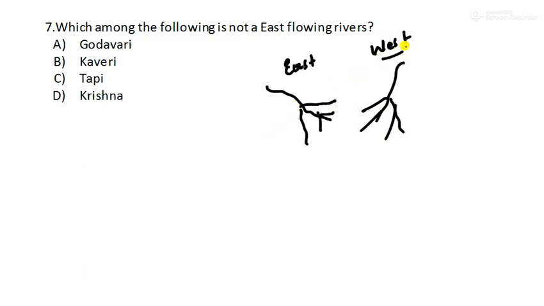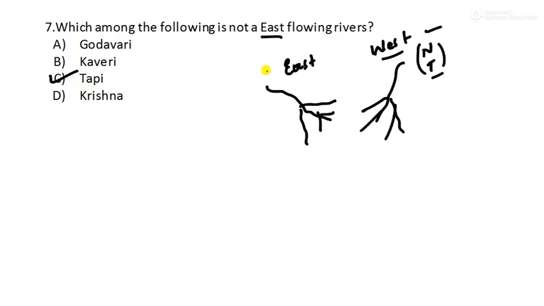Okay, west flowing rivers are mainly Narmada and Tapi. You have to remember this, Narmada and Tapi. These are the major west flowing rivers. Here they have asked which among the following is not an east flowing river. So if they have given the option of these two, you can tick them. Tapi, Krishna, Kaveri, Godavari. Yes, Tapi is there. This is the answer because it is a west flowing river, not an east flowing river.